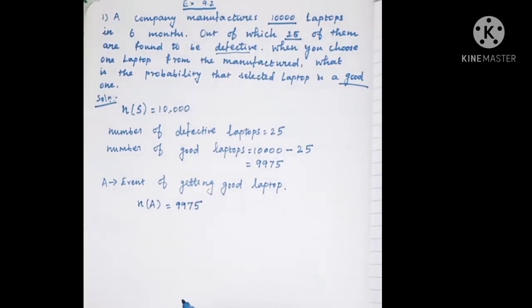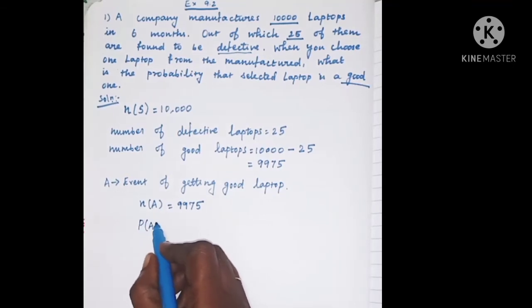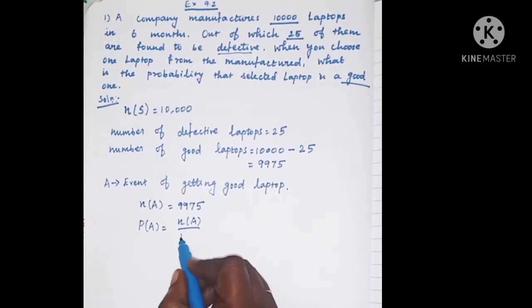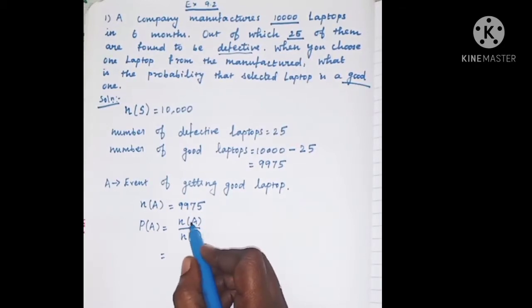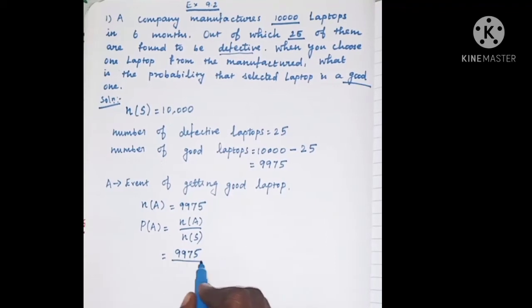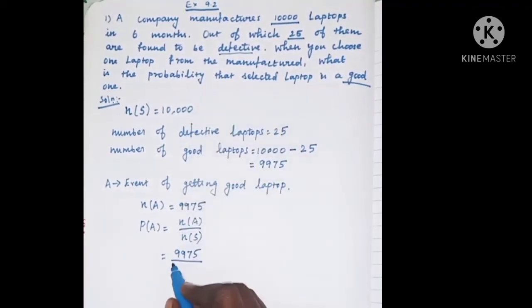9,975 good laptops are there. So the formula is P of A is equal to N of A divided by N of S. Here N of A is 9,975, divided by N of S. N of S is 10,000.